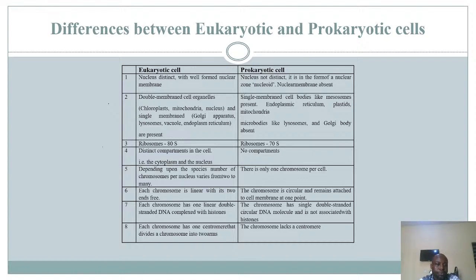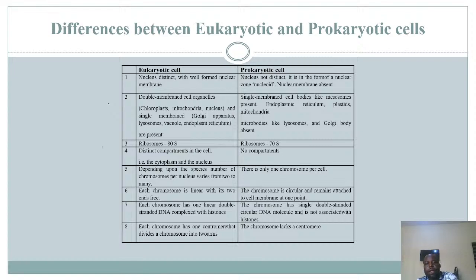Number 7, for eukaryotic cells, each chromosome has one linear double-stranded DNA complexed with histones. That means their DNA has what we call histone proteins. Whereas for prokaryotic cells, their chromosome has a single double-stranded circular DNA molecule and it is not associated with histones. Histones are proteins. So for eukaryotic cells, chromosomes are linear, double-stranded DNA attached to histone proteins, whereas prokaryotic cells have circular double-stranded DNA molecules without histone proteins. There are no histone proteins attached to their chromosomes.